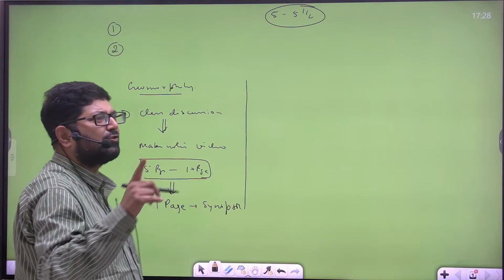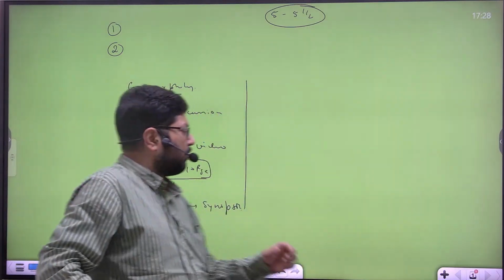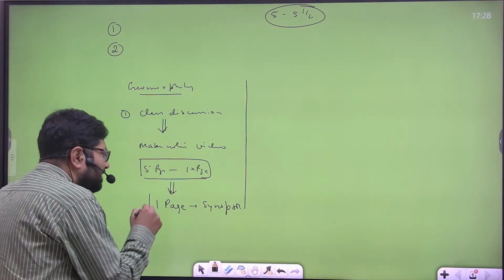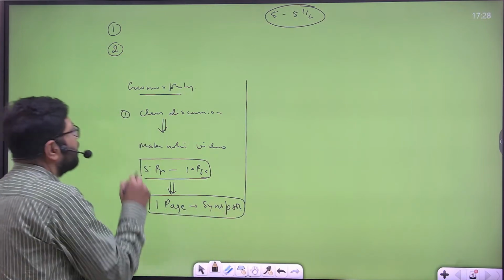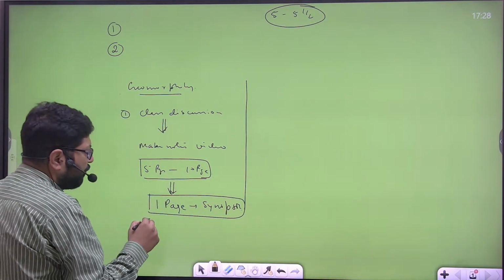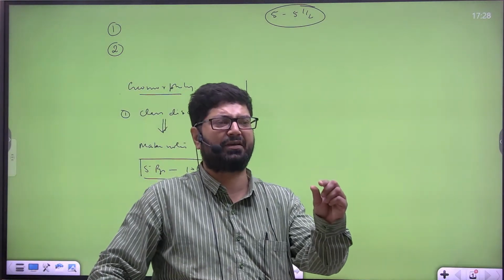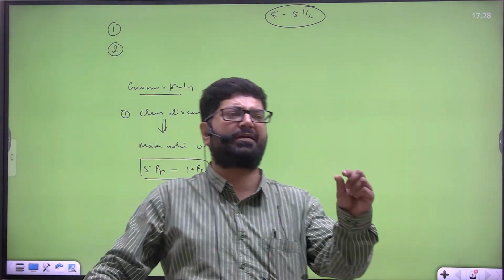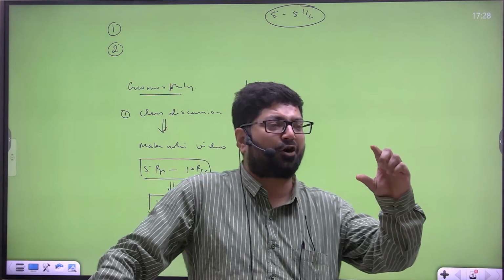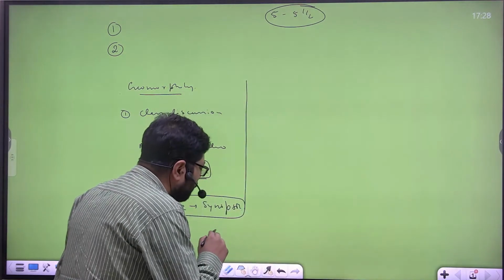Once you have made the synopsis, you need to revise only this synopsis. Likewise, for every topic of geomorphology, you will make a synopsis. Geomorphology will be reduced to 10 or 12 pages. Climatology will be reduced to 15 pages. Likewise, the entire geography will be reduced to 200 pages.